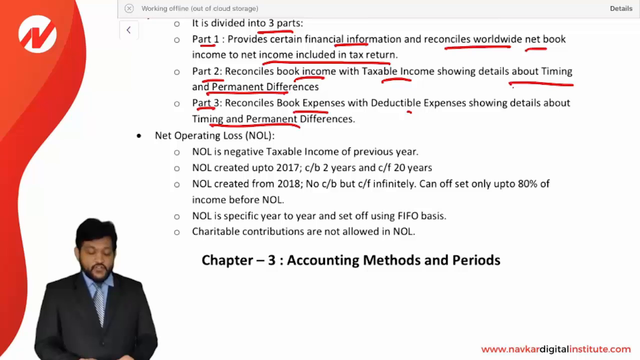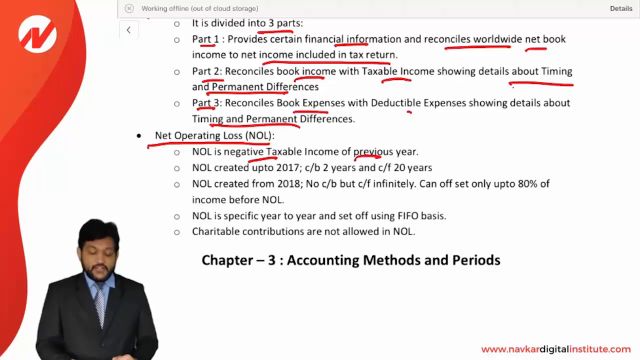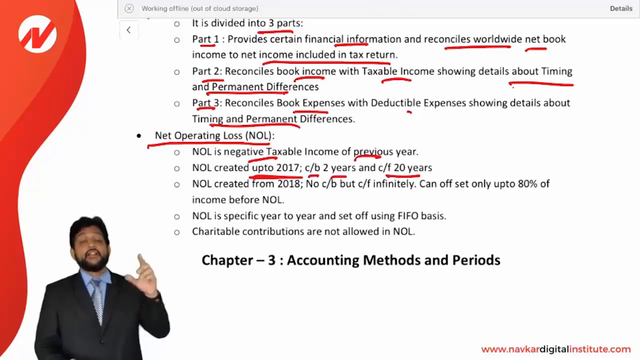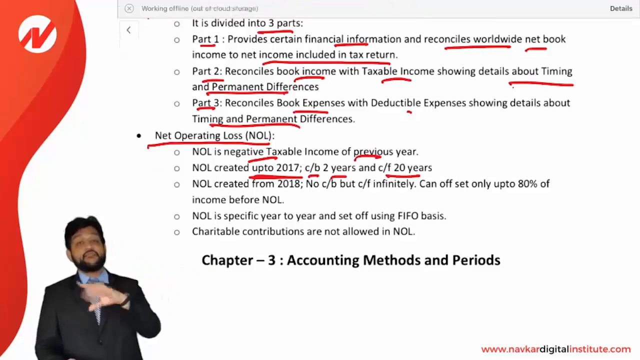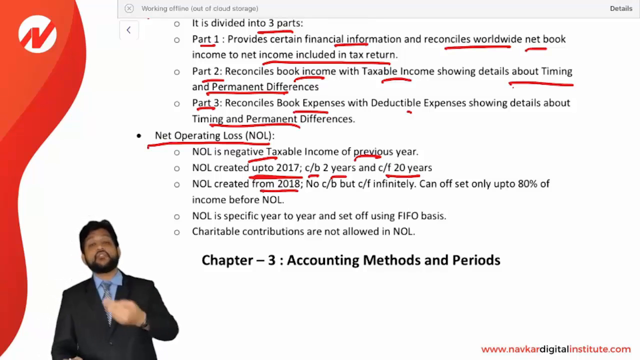Now if we talk about net operating losses, that is NOL. NOL is a negative taxable income of the previous year. If there is a negative taxable income, it is the NOL. NOL created up to 2017 will have this treatment: carried back 2 years and carried forward 20 years. And NOL created from 2018, so 2018 or future.